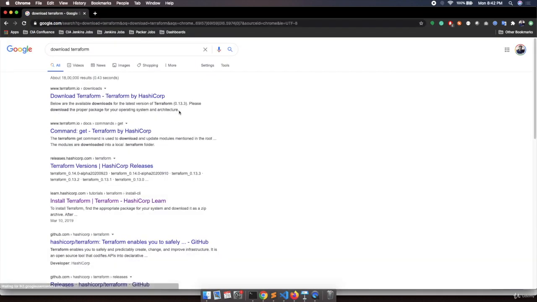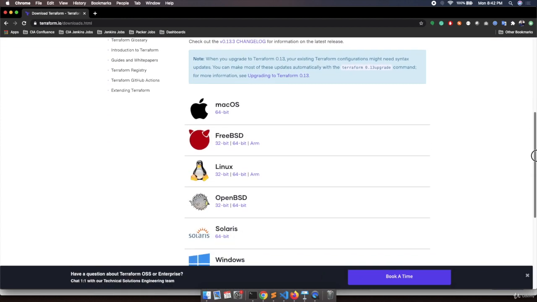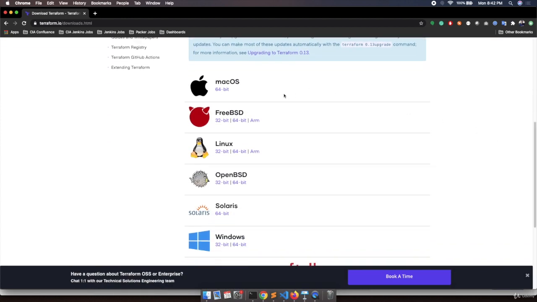Once you search for download Terraform, you will get the first website from HashiCorp. You need to click it, and here the HashiCorp official website is showing the different ways to download Terraform. We'll scroll down and we will see the different versions of Terraform. For the Mac operating system, you need to download this particular AMD zip file.